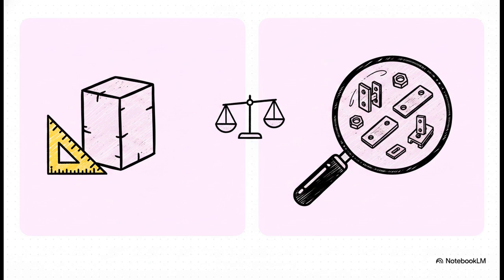LOD 300 gives you the precise geometry, system orientation, and sizing to generate accurate construction documentation. It's highly detailed, but LOD 400 takes it down to the microscopic level. We are talking about modeling the exact specifications of the welds, the precise threading of nuts, and the exact placement of bolts on a steel beam required for physical fabrication.